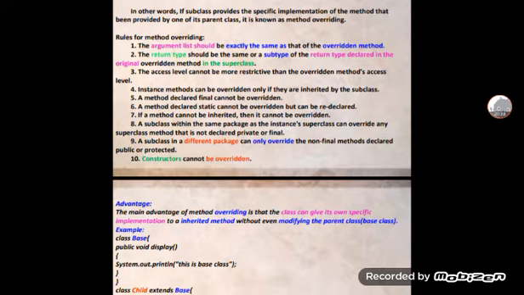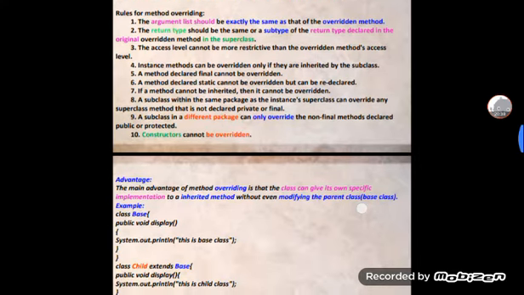In other words, if a subclass provides a specific implementation of a method that is provided by one of its parent classes, it is known as method overriding, which has some rules.